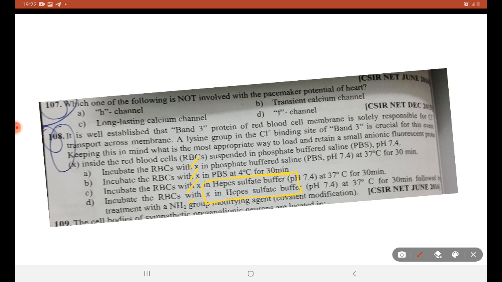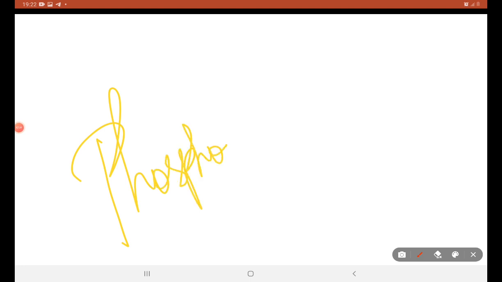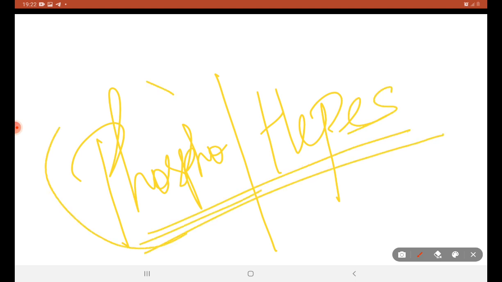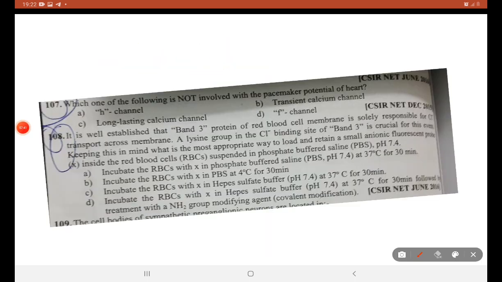So we should know the two types of buffer mentioned in the question, phosphate buffer and HEPES buffer. We should read about these two buffers and their nature, and also read about band 3 protein in RBC. In the next video we will be answering that funny channel question and the question from June 2016, the band 3 question.